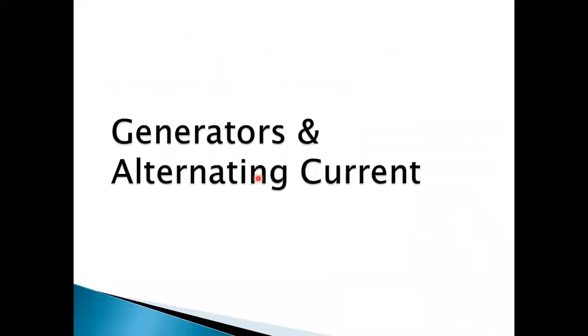Now, on the basis of Faraday's law of electromagnetic induction, we can make a device that can convert mechanical energy into electrical energy, and this device is called a generator. So now we are talking about the alternating generator, the AC generator, that gives alternating current.